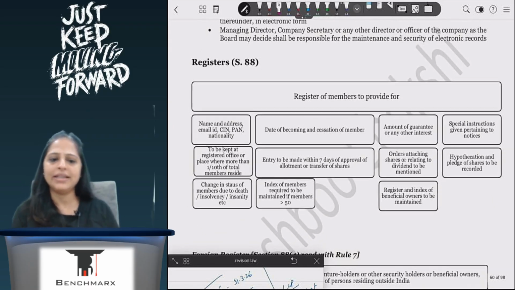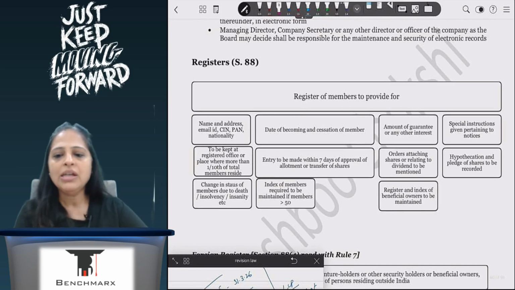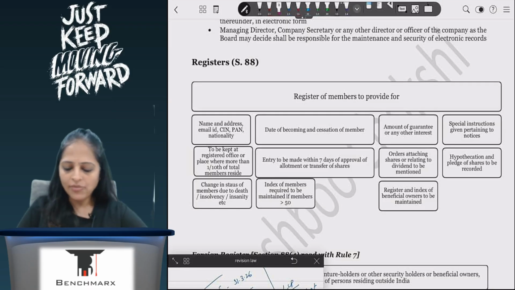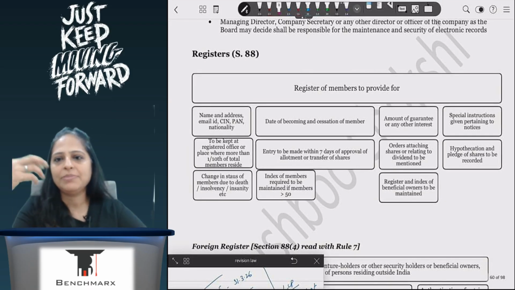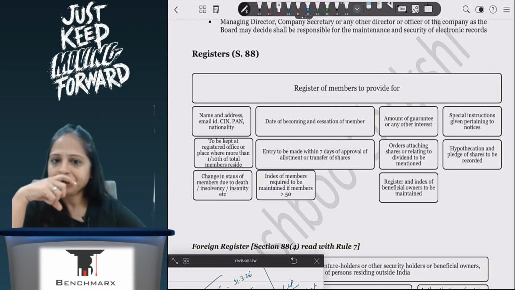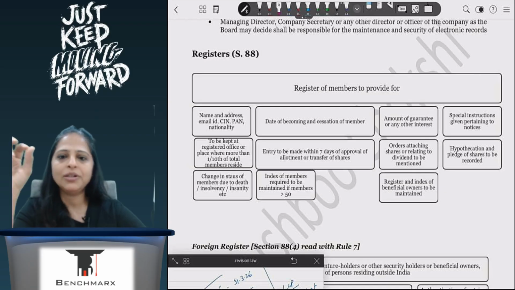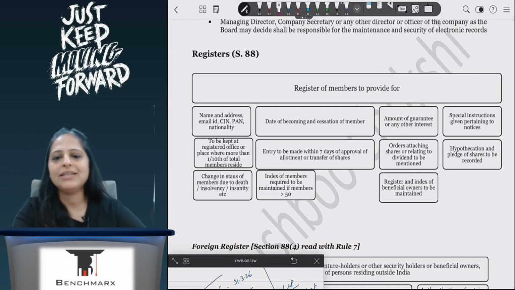Now coming to the last part, registers. Again, not asked in the exam very frequently. Register is basically a register of my shareholders, debenture holders, preference shareholders. For each kind of person, I will have a different register which I will be maintaining. This register I will maintain permanently, and I will mention all the details about my shareholders, debenture holders.